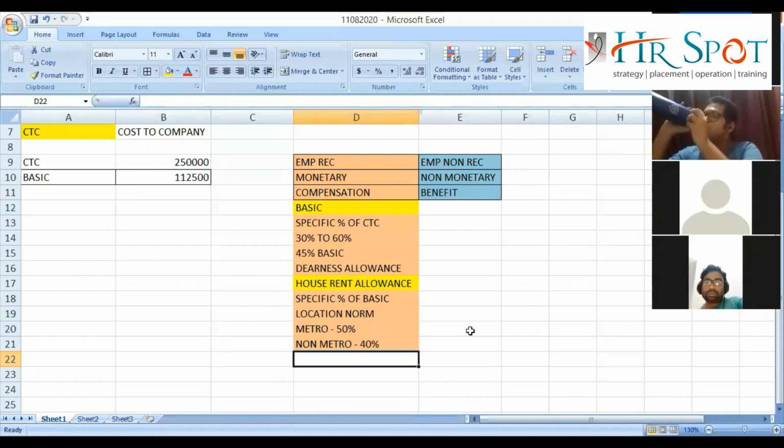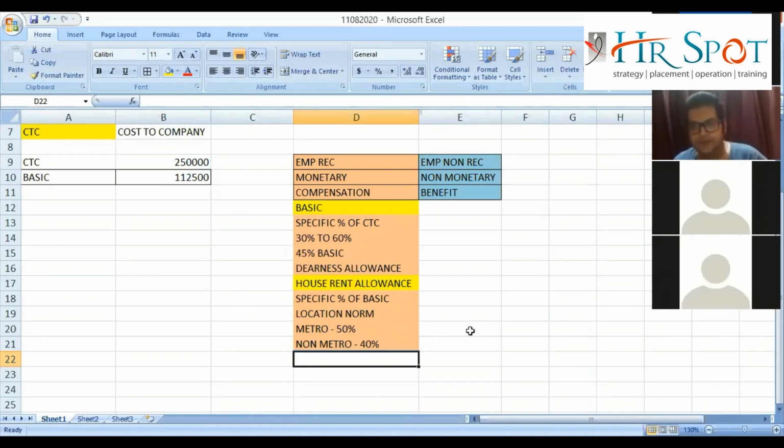For metro, 50%. I know that I have already told, but my question is, suppose Pritham is working in a company. Can the company give more than 60% of basic as HRA? Yes, sir, I think they can give more than that, but the minimum is 50%. Can they give lesser than 50%? No, because then their CNB policy will be loosened up, right?